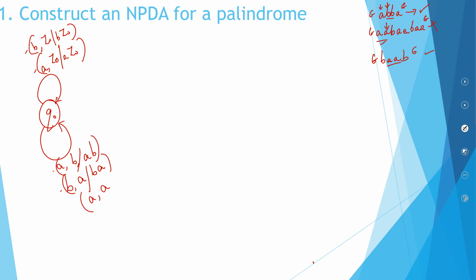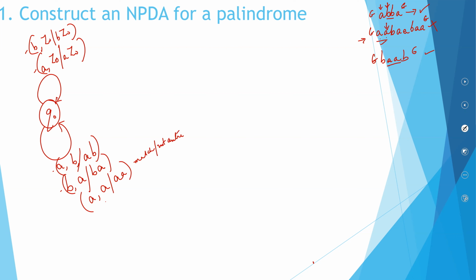But mind you, the match is not the center. Because the match is not the center, you push it onto the stack. So match has happened, but not the center.